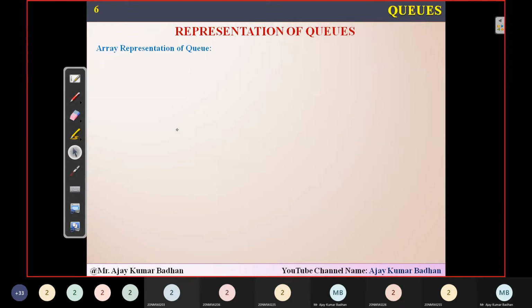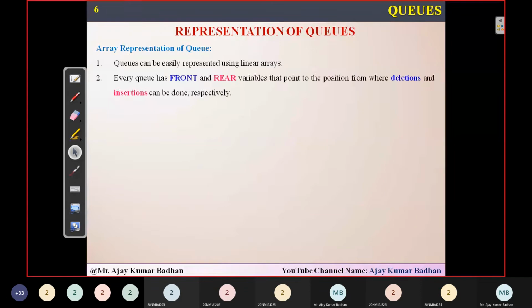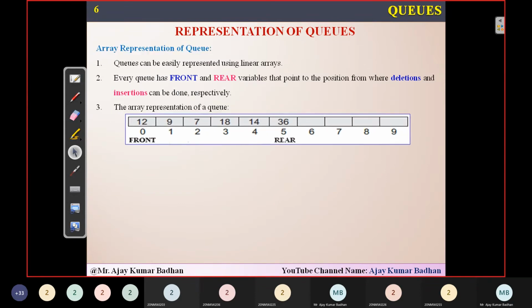So how can we represent queues? Using array representation. I'm showing you the array representation in this scenario. As I told you, the queue will have front and rear variables pointing to the positions from where deletion and insertion can be done. Here the array representation is something like this. Let us suppose that this is an array A, and within it I'm already having some elements: 12, 9, 7, 18, 15.